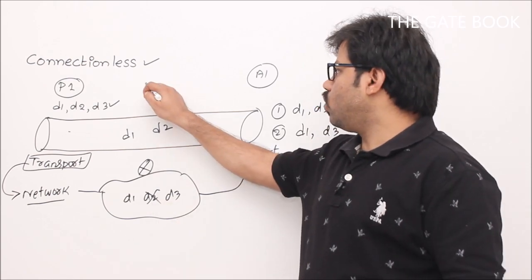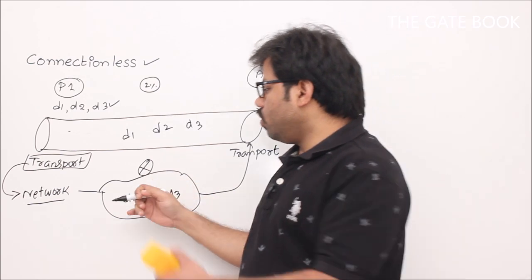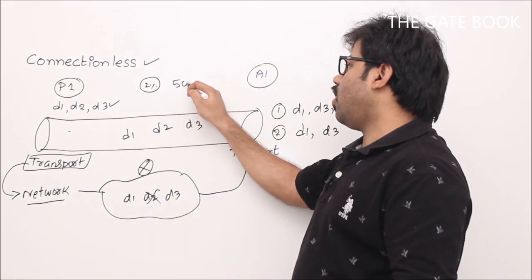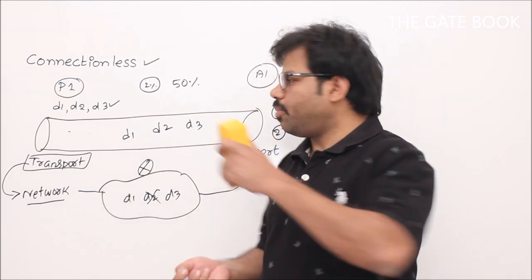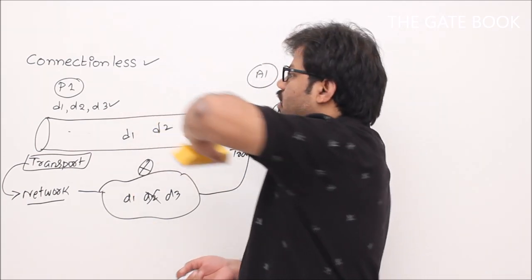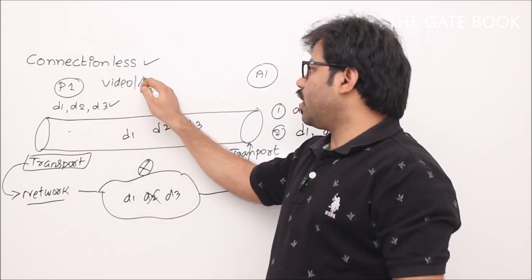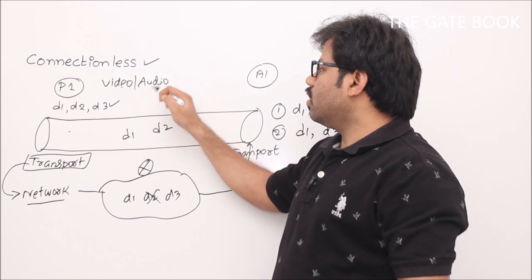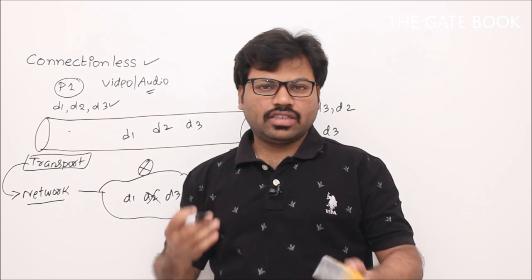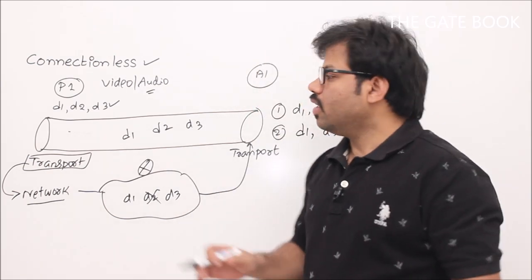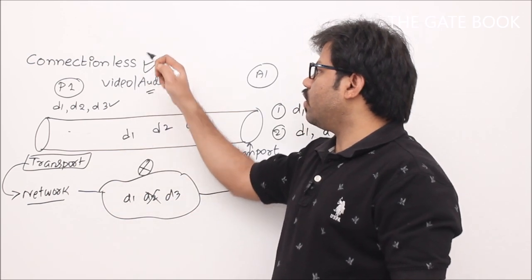Example, let's say some 2% of the data is lost, or very generally, do you think that 50% of the data will be lost? No. Through this network, maybe very rarely you lose packets. You can say some 1%. There are some applications like video or audio applications. For that, if you lose some of the data it doesn't matter. Still you can watch the video and listen to the audio, not a problem. That's why, since we can't tolerate the delay, connectionless service will be implemented.